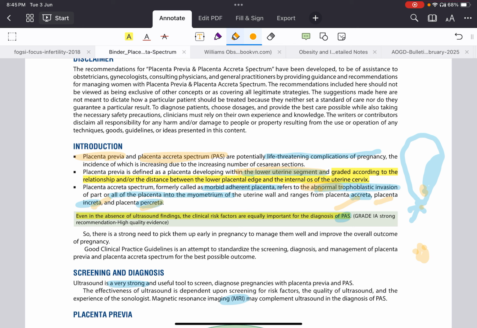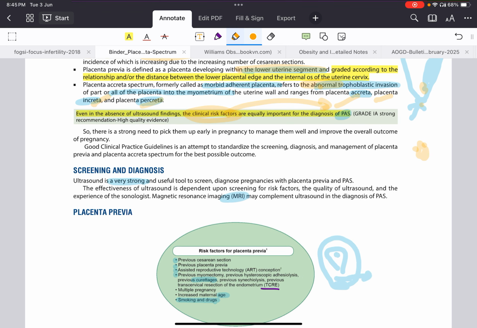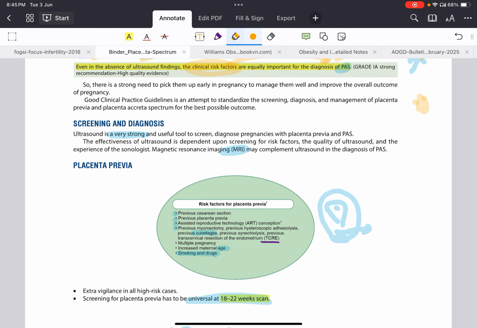Even in the absence of ultrasound findings, if the clinical risk factors are present, then you can diagnose accreta spectrum disorders. You can screen for placenta previa. Ultrasound is very strong. You can go for MRI, which can complement ultrasound findings.